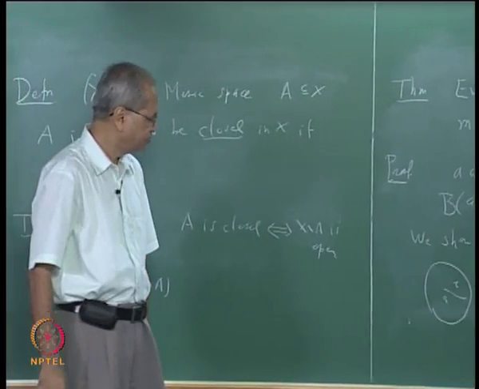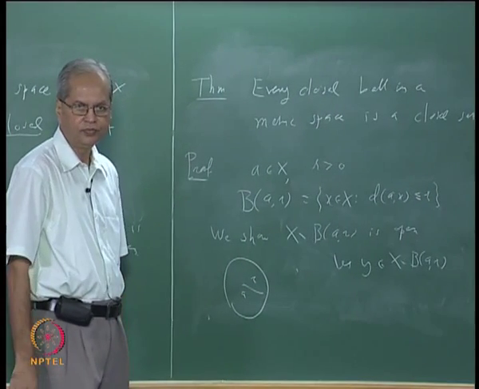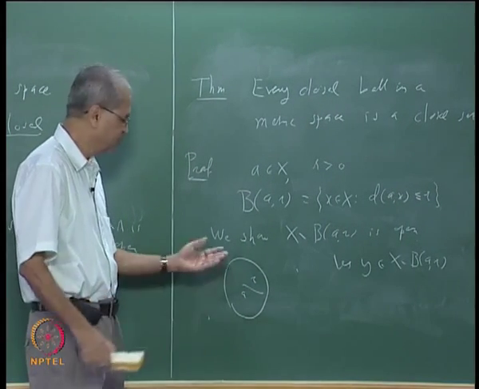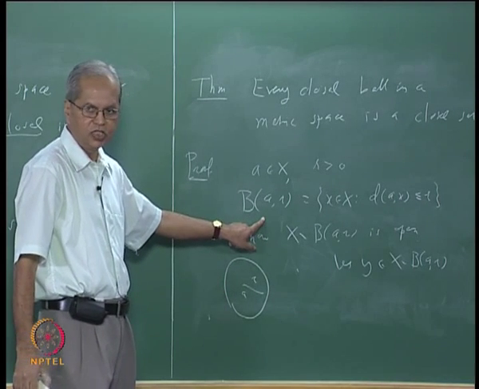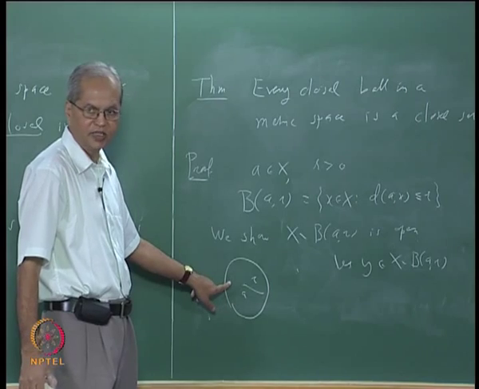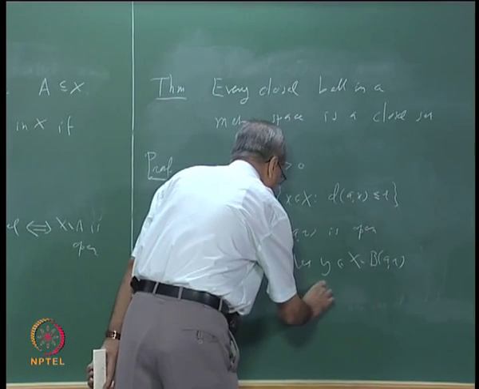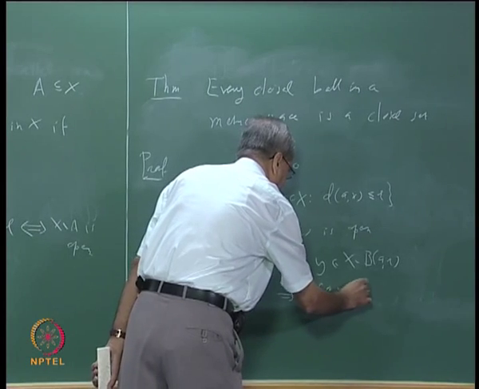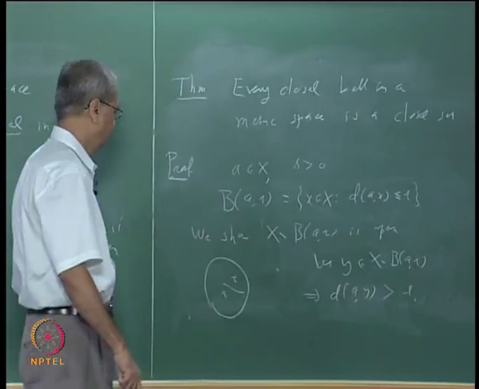What does that mean? It means the distance between a and y must be strictly bigger, not greater or equal to, because it is a closed ball, remember. So the distance between a and y must be strictly bigger than r. So this implies the distance between a and y is strictly bigger than r.